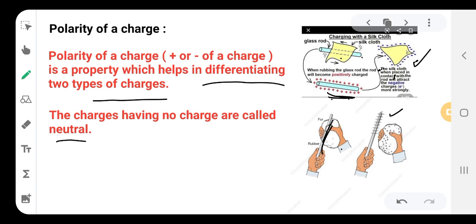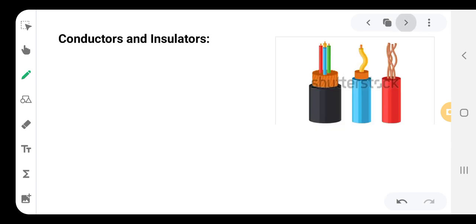If there is addition or removal of the charge, then only will they gain the positive or negative charge. Thus we differentiate between the polarity of a charge. So I told you a substance will be positive if it loses a charge, and a substance is negative when it gains a charge. Okay, so this is the polarity of the charge.